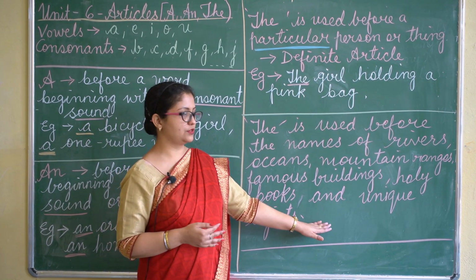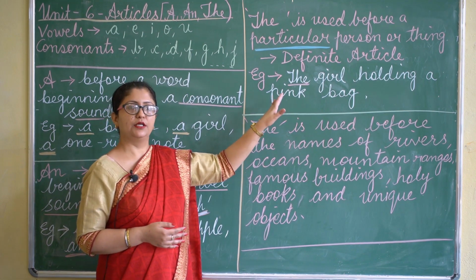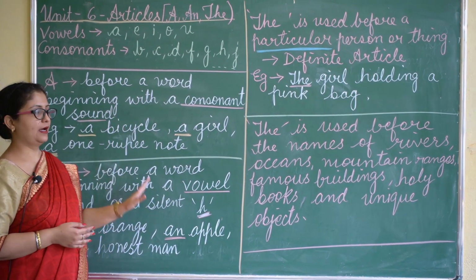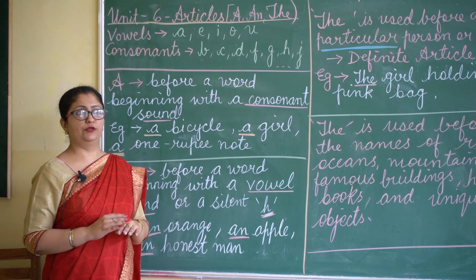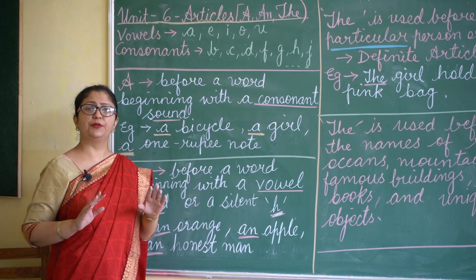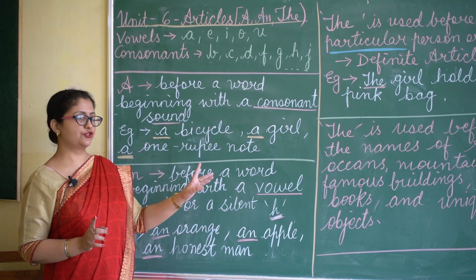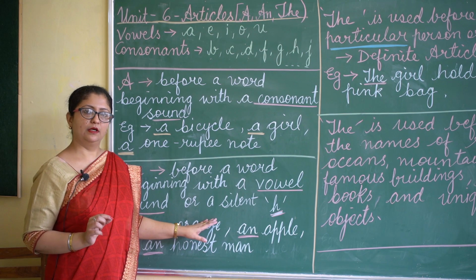So this was the use of the. The is a definite article. It is used with a particular person or a thing. A and an are used when we are not talking of a particular person, but in general. And one more thing to remember, a and an are always used with a singular noun.